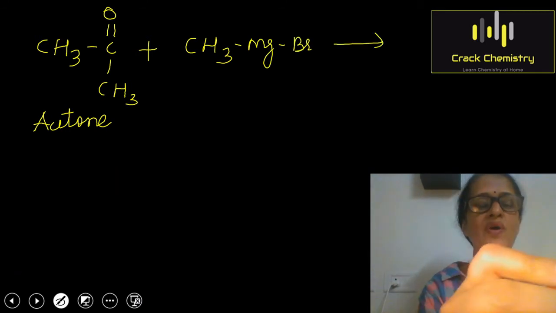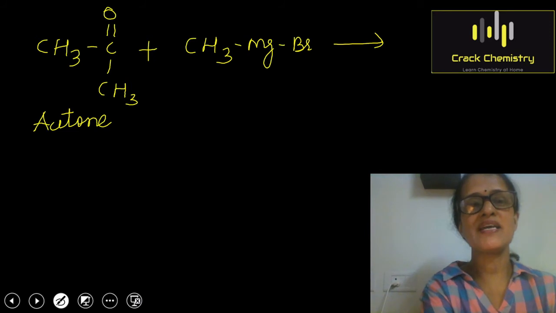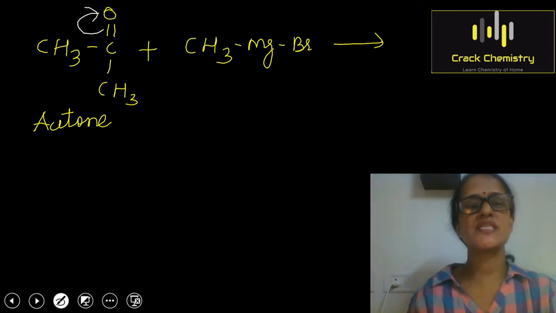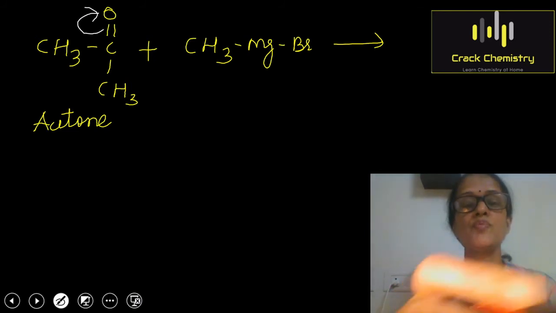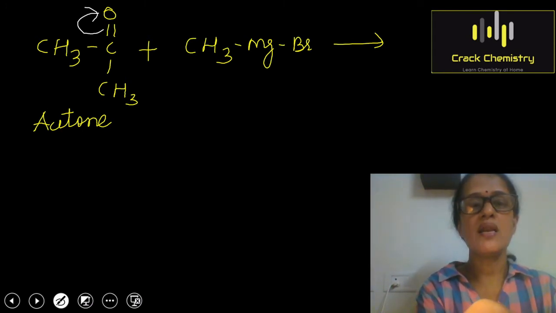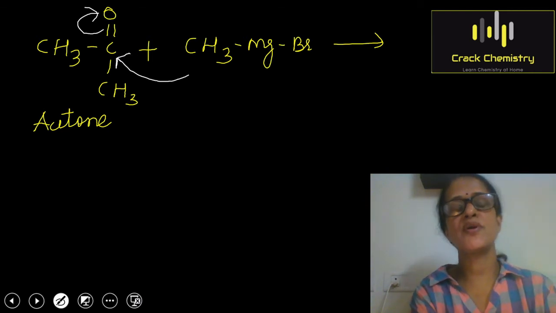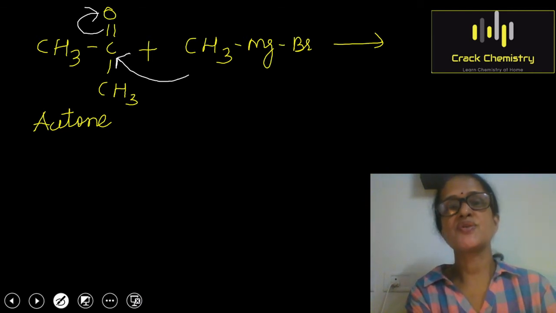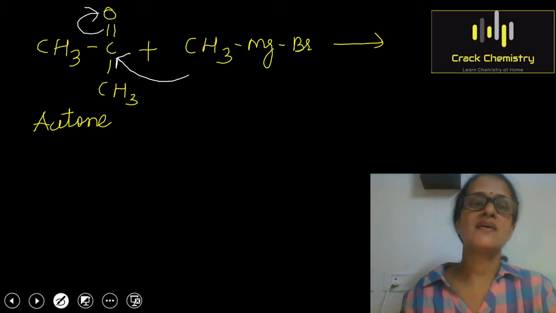First, the pi electrons of the C=O bond shift towards the oxygen atom. The methyl group of the Grignard reagent will attach to the carbonyl carbon, which has a positive charge. So this attack involves the nucleophilic attack of Grignard reagent on the carbonyl carbon of the ketone.